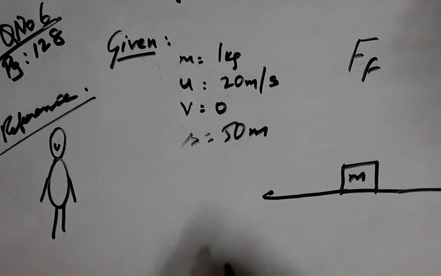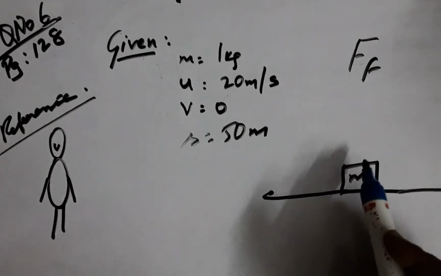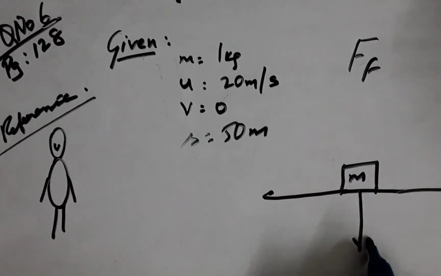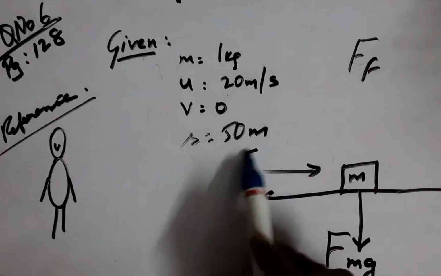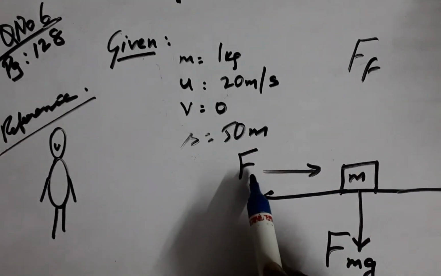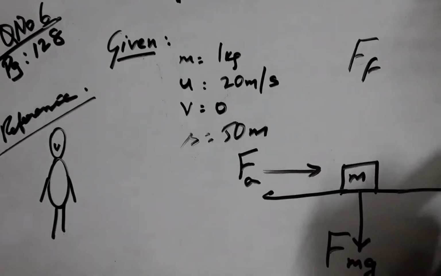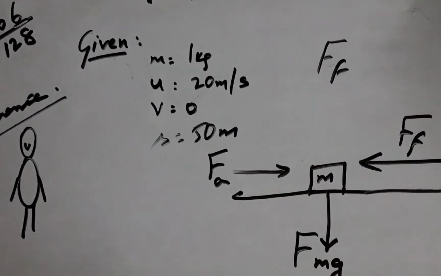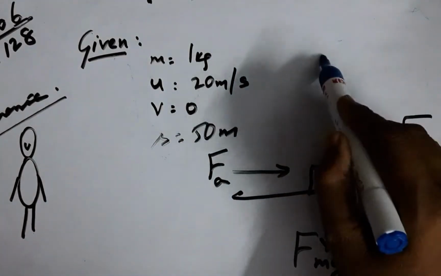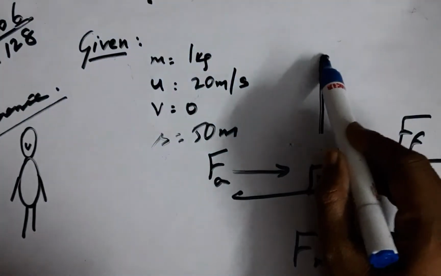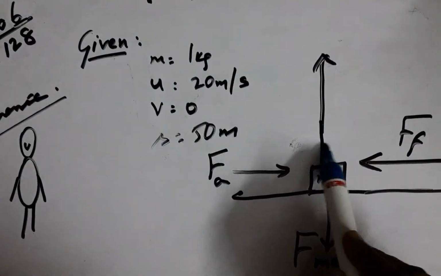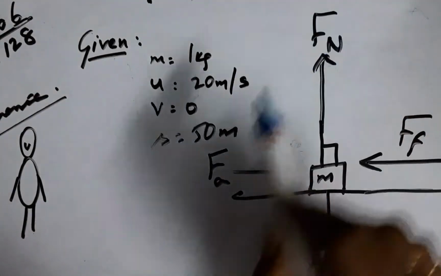Basically, now let me tell you, for a body of mass m, there is a force pulling it towards the gravity, and this is called force of gravity, and the force that is asking it to move forward, which is the applied force, and this is the opposing force, which is the force of friction. And always there exists a force which is normal to the surface of the object. Normal is 90 degrees, and therefore this is called force normal.